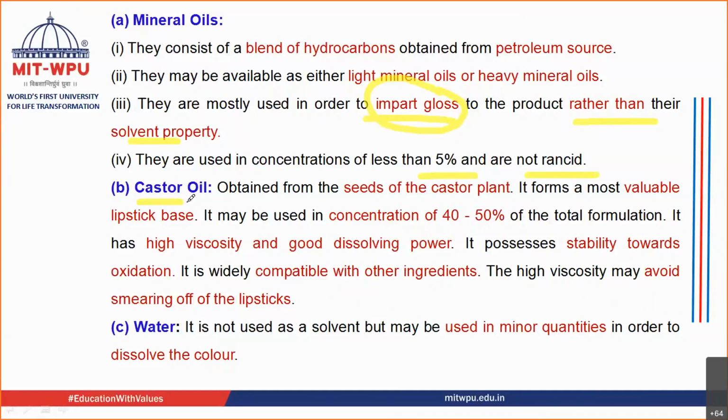The next oil is castor oil. Again, a very widely used oil in lipstick preparation. If you see the formulation of a lipstick, castor oil is always present in it. It is obtained from the seeds of the castor plant. You know it very well. As I said, it is the most valuable lipstick base. It is present in all the lipstick bases. The concentration of castor oil is near about 40 to 50%.